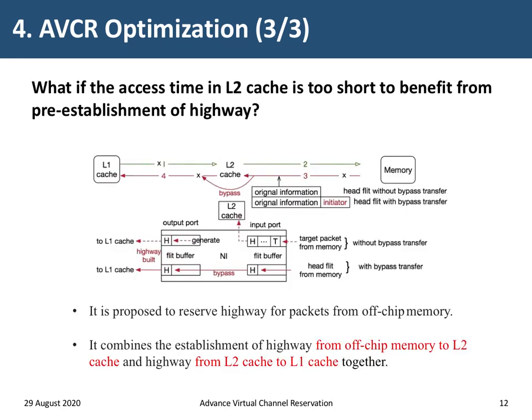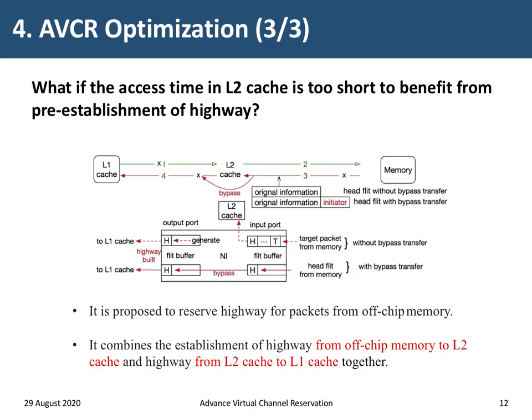The third optimization is applied to the highway from the memory to the L2 cache and then to the local L1 cache. Sometimes, the access time interval in the L2 cache is too short to benefit from the pre-establishment of the highway. In this case, the response package could possibly catch up with the reservation head fleet before they arrive at the destination, influencing the latency decrease. This mechanism is proposed to solve this problem.